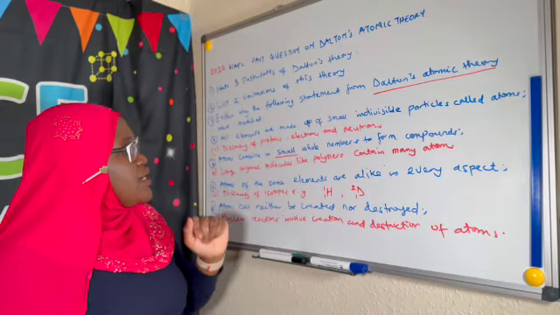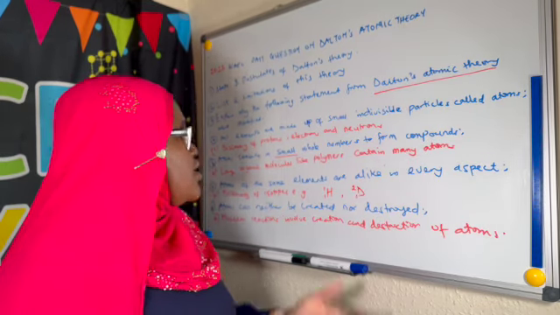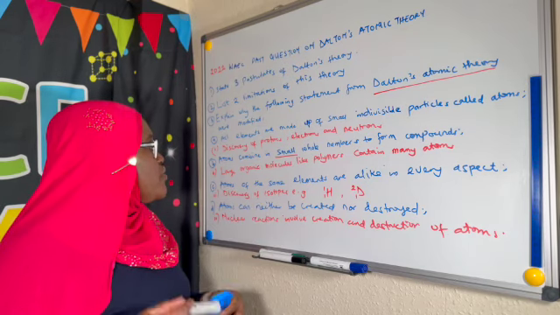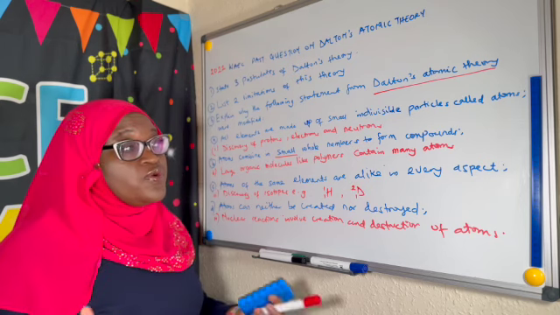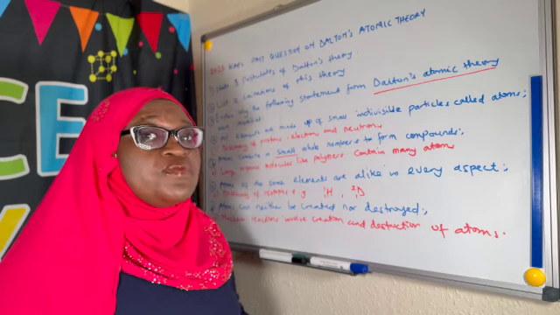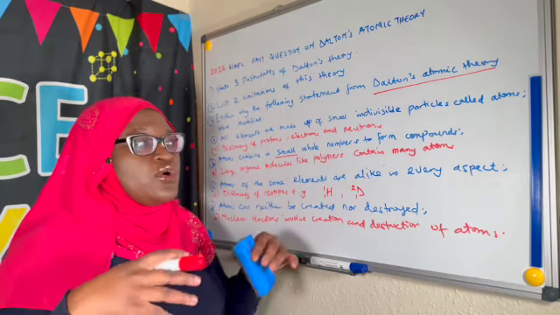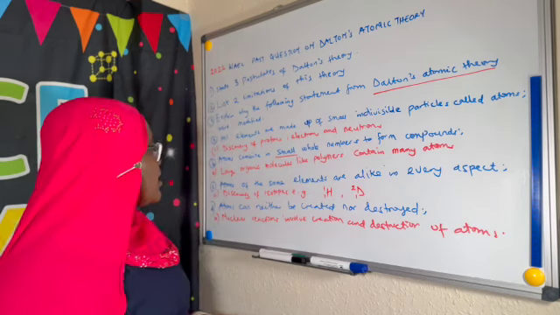The second one is that atoms combine in small whole numbers to form compounds. The generation or synthesis of large organic molecules, for example polymers, makes us know that atoms do not necessarily have to combine in small whole numbers, and that atoms are indeed capable of combining in large numbers.